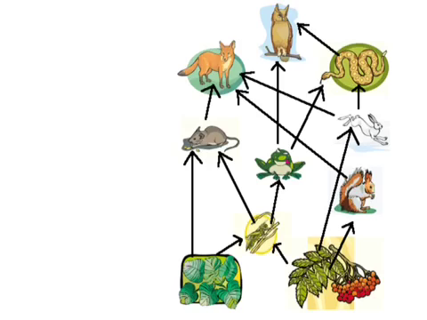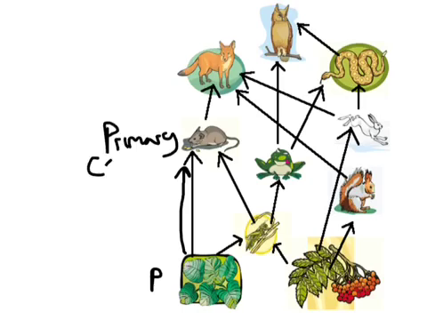So for example, in this simple food web here, I can follow multiple food chains through, and we'll see how organisms have multiple classifications. So for example here, I'm just going to look at the leaf down here. This leaf in the bottom left is our producer, right? So if I follow this first food chain up to the mouse here, I'm going to see, well, the mouse is eating a producer, so that's going to make him a primary consumer.